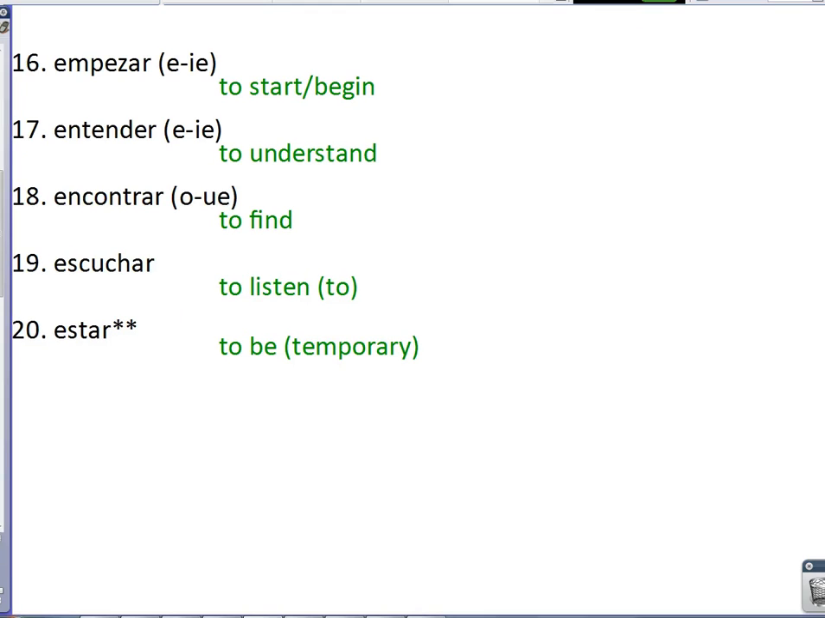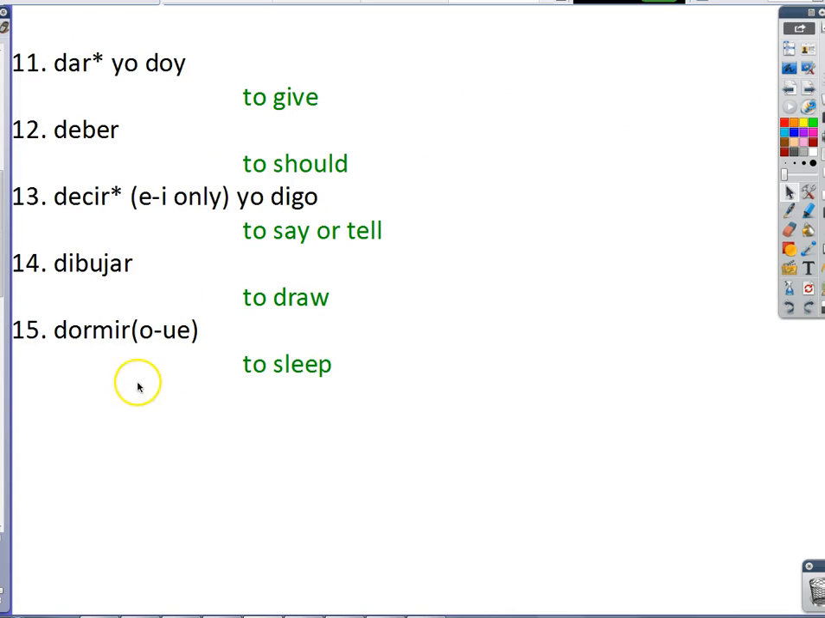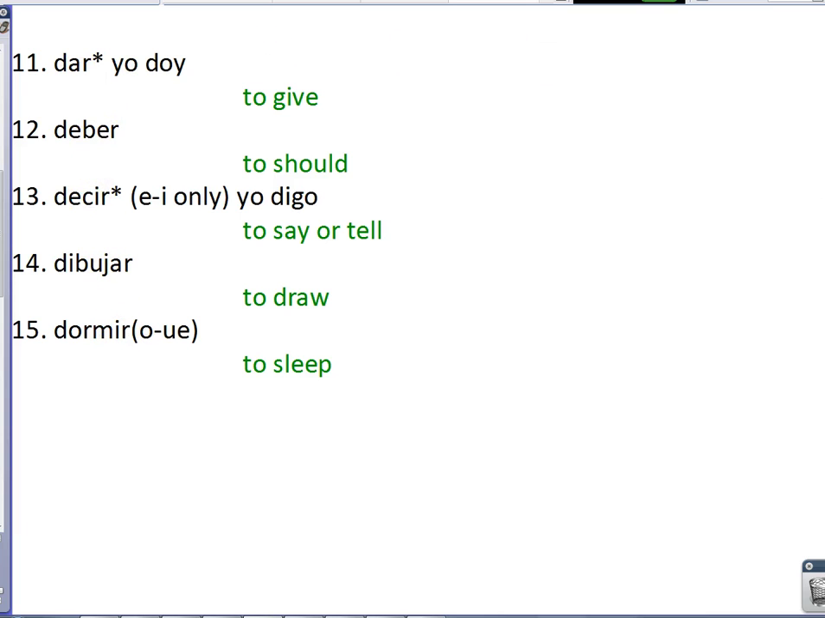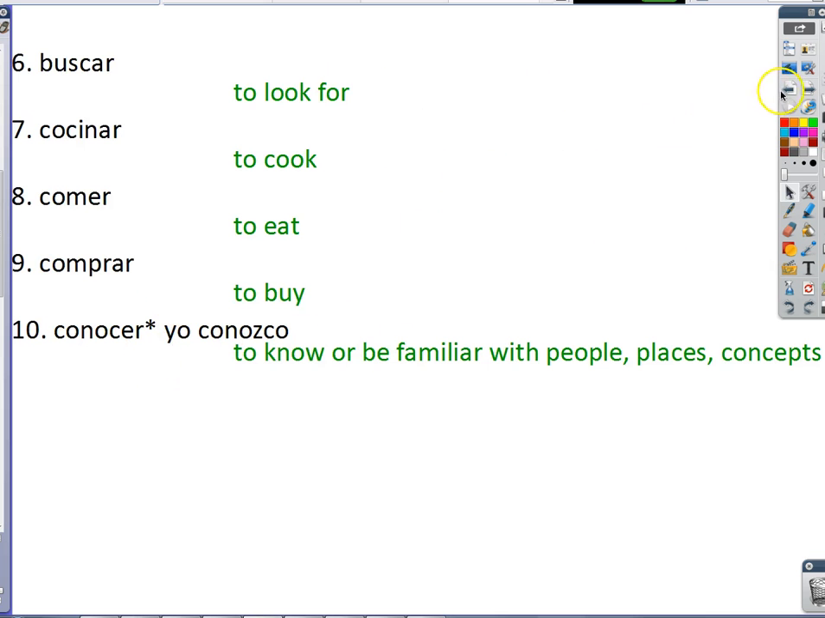In the present tense, let's talk about if anything special happens to them in the preterite. First, let's check for teacups. Estar is a teacup. Its teacup stem is estuv, E-S-T-U-V. Let's check for more. At a glance, I don't see any. And conocer is not a teacup either.